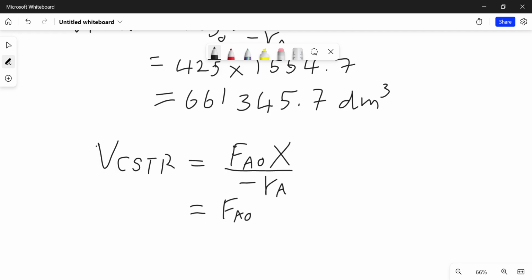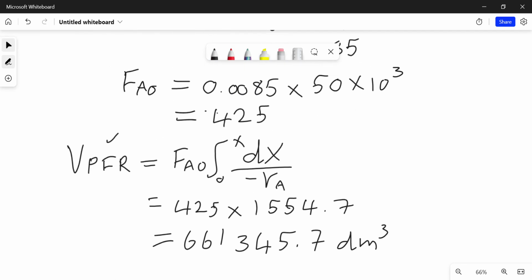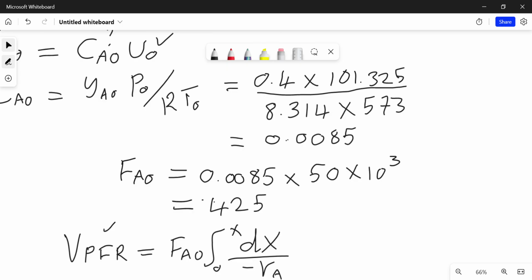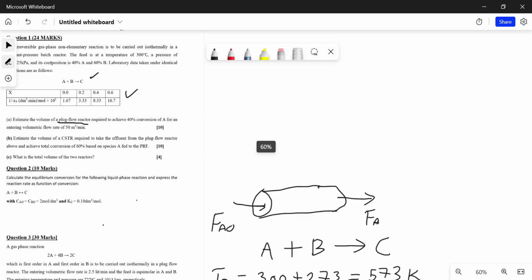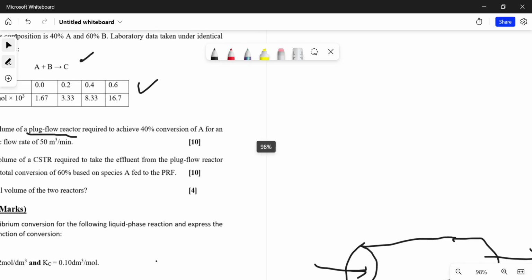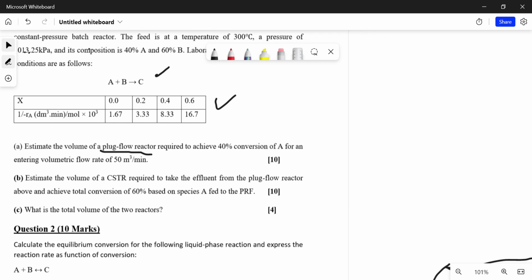Now, since we've got these values up there, this is where we get the values, because I know sometimes it can be a bit confusing where we get them from. We get the values from this table here. This is the inverse of density, and this one here is the inverse of the rate of reaction.